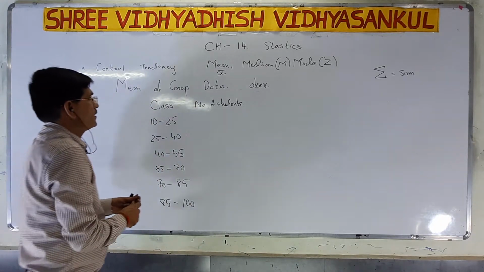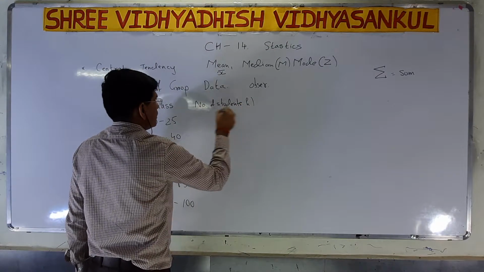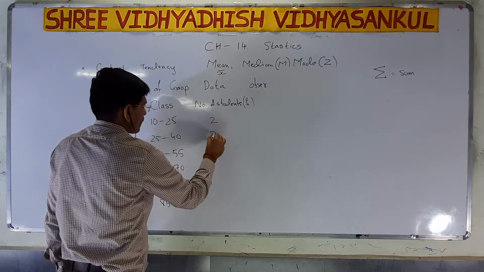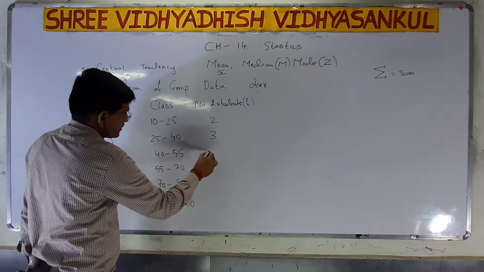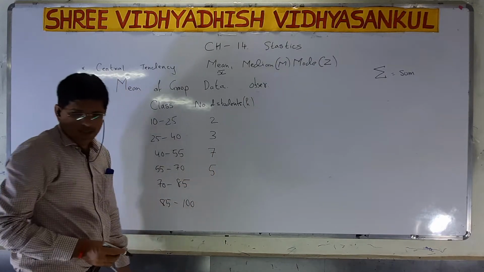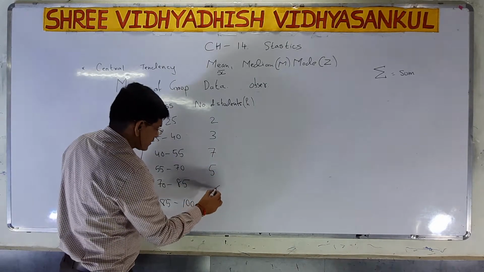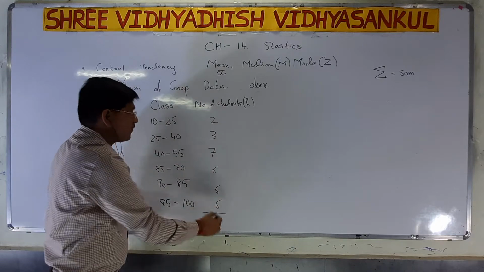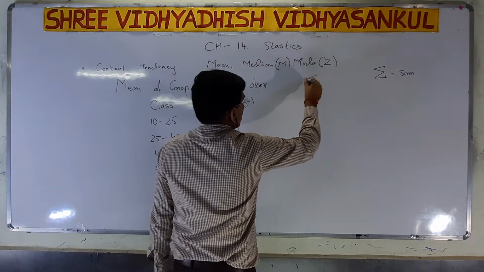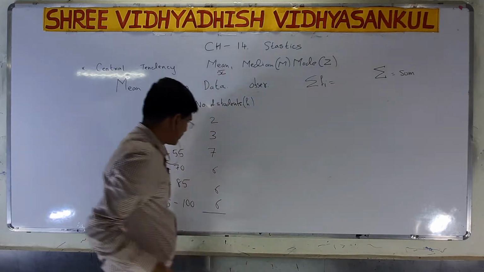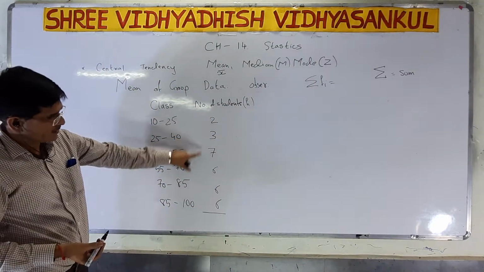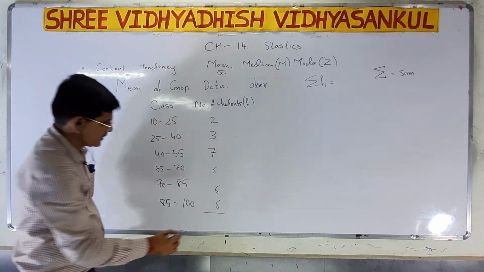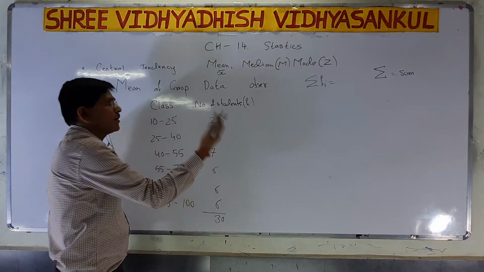Now here the observation is the frequency, the number of students: 2, 3, 7, 5, 6, 6, 6. So what do we have to do? We first find the sum of frequency, sigma fi, that is the total. 3 and 6 are 9, 9 and 6 are 15, 15 plus 5 is 20, 20 and 10 is 30. Now what is the next step?